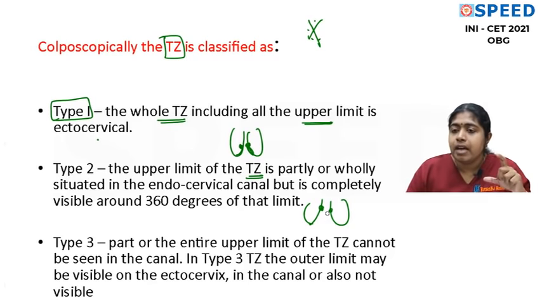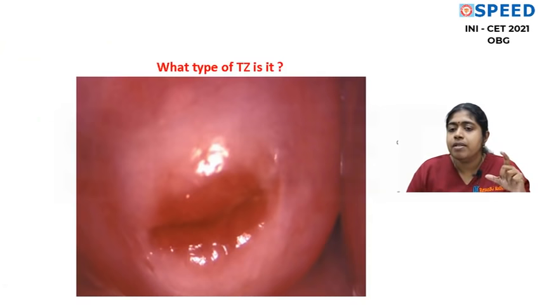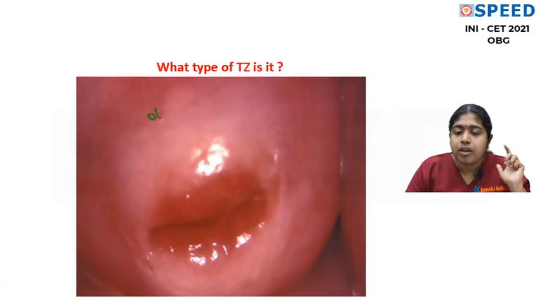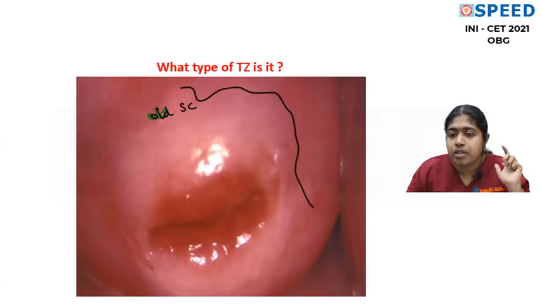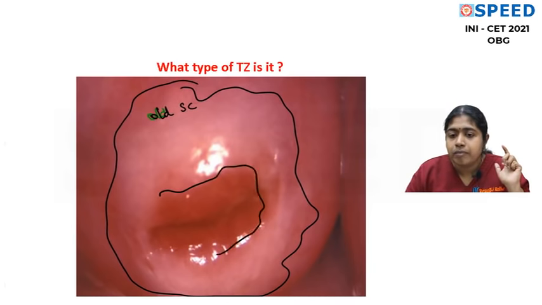Okay, so in the exams, we do expect questions that are very simple, like what type of transformation zone it is. So can you tell me what type of transformation zone it is? Now this is the old squamocolumnar junction, or the original squamocolumnar junction. Okay, so let me draw it. And now this is the new squamocolumnar junction.